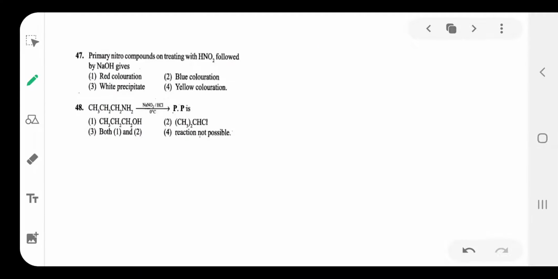Primary nitro compound on heating with HNO2. Primary nitro compound reacts with HNO2, then what happens? See here. Question: primary nitro compound treated with HNO2.